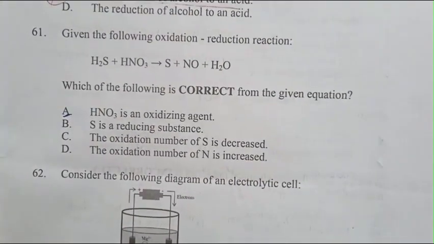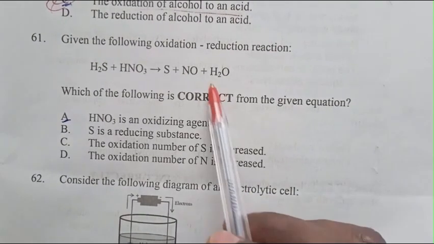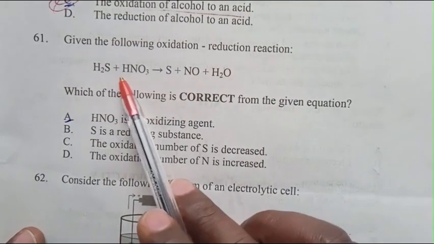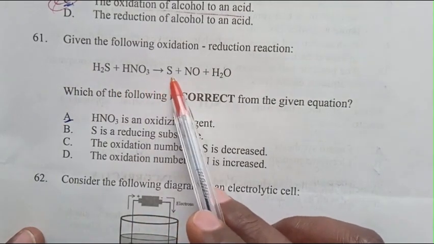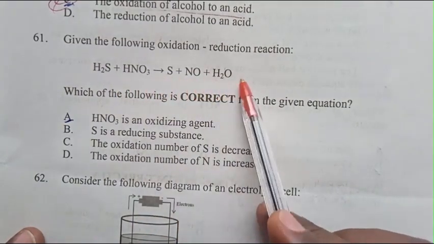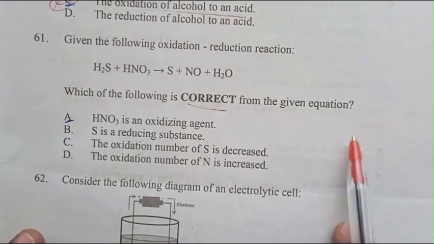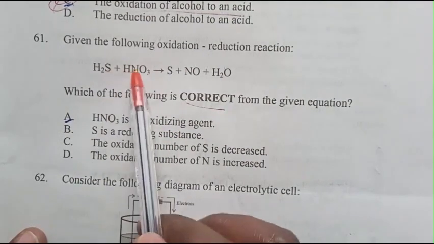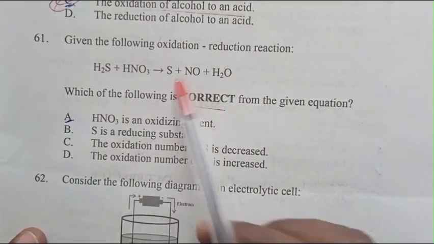Question 61. Given the following oxidation reduction reaction, H2S plus HNO3 gives us sulfur plus NO plus H2O, which is the correct statement for the given equation? HNO3 is the oxidizing agent, yes. Sulfur is the reducing agent.